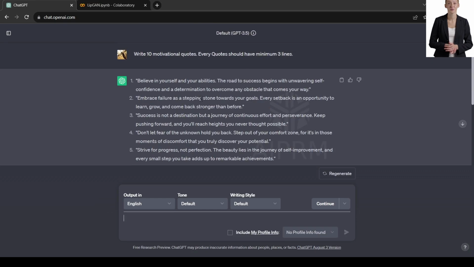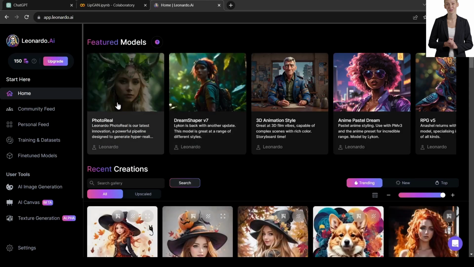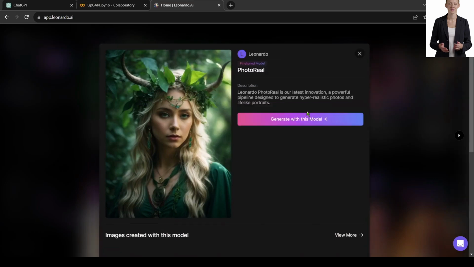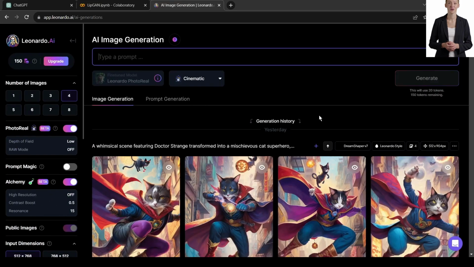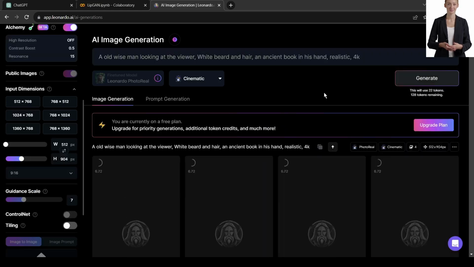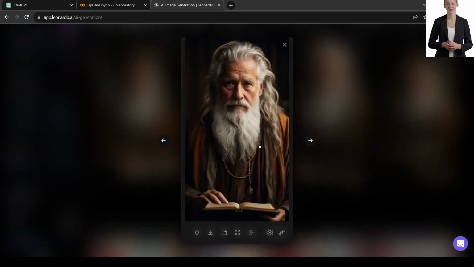In the next step, we will generate a speaker character. As our motivational speaker, I will use Leonardo AI for generating my avatar. You can use any text-to-image generator. I am giving a prompt such as: an old wise man looking at the viewer, white beard and hair, an ancient book in his hand. Leonardo has generated 4 avatars for us. And I love this one. I will use this avatar as my motivational speaker. So I am downloading this image.